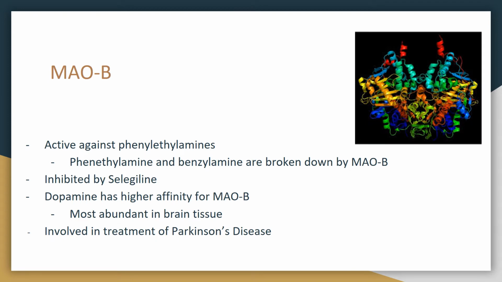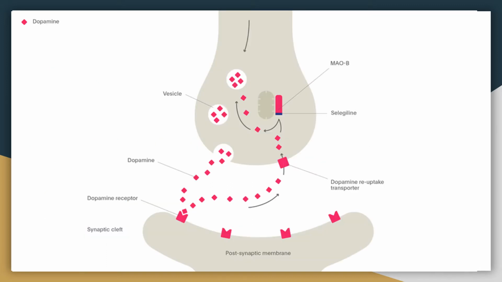MAOB is primarily active against phenylethylamines, and they are broken down by MAOB. MAOB is inhibited by selegiline. Dopamine has higher affinity for MAOB, and they're mostly abundant in the brain tissue, and MAOB is involved in the treatment of Parkinson's disease. So monoamine oxidase B is an enzyme involved in the metabolism of dopamine.